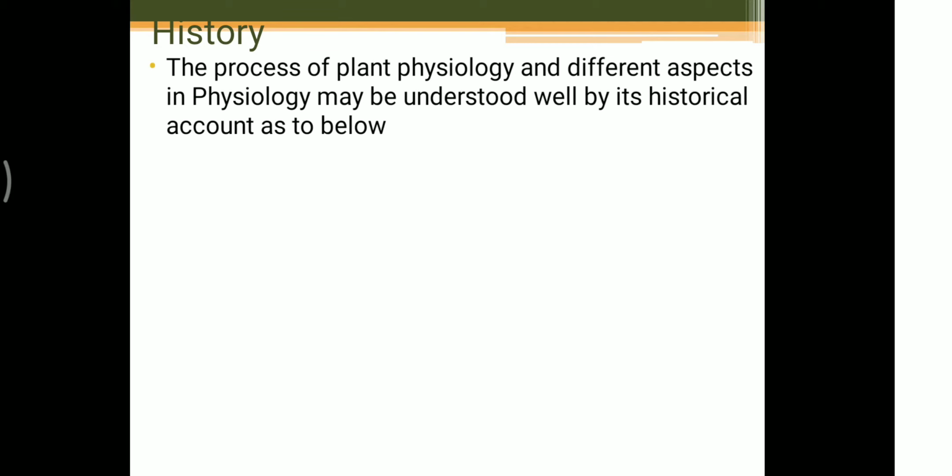I take only the important points where the various physiological terms were initiated, not the whole history, because this part is not included in our syllabus, but still we should know about it. First of all, the processes of plant physiology and different aspects in physiology may be understood well by its historical account, as below. What is a historical account?